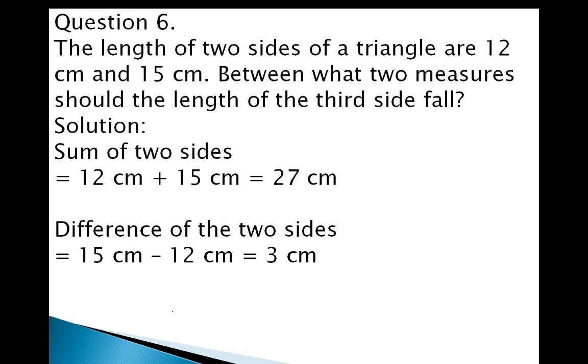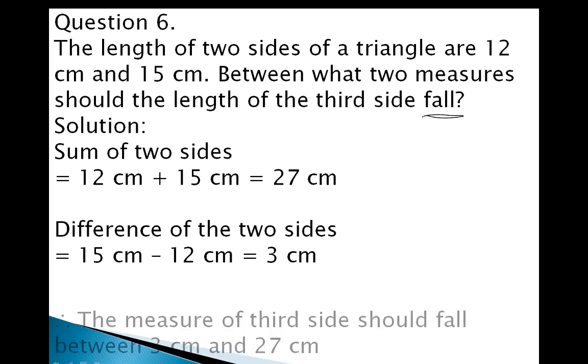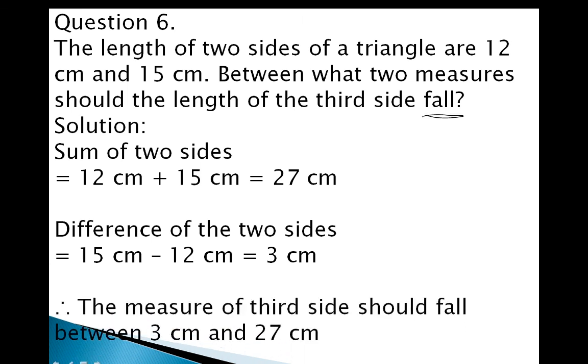So why do we find the difference? They ask, between what two measures should the length of the third side fall? That means here we have to find the difference. So the measure of the third side should fall between 3 centimeter and 27 centimeter, because the sum must be greater than the third side, but it is not smaller than the difference. So the measure of the third side should be between 3 centimeter and 27 centimeter.